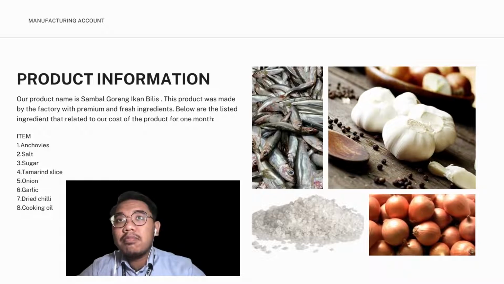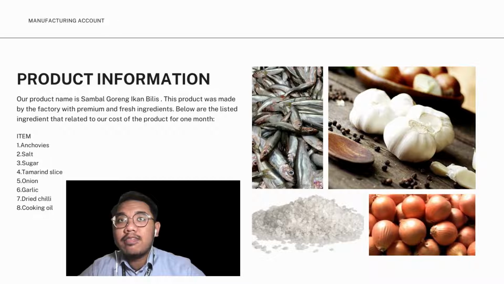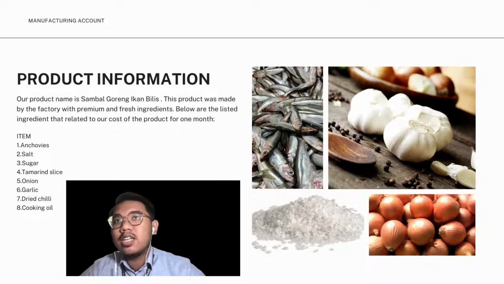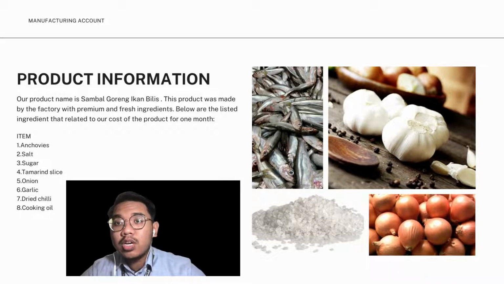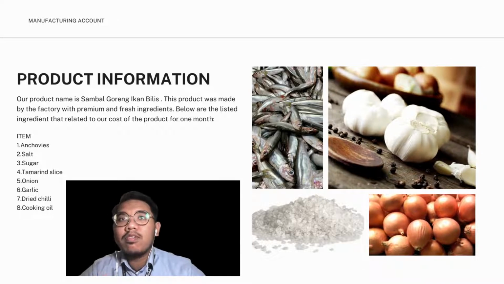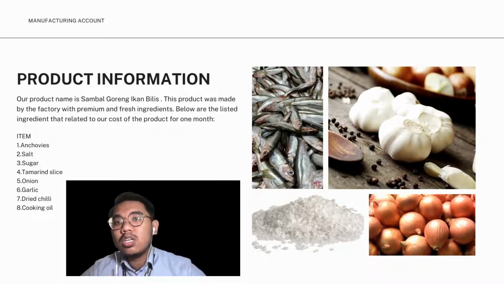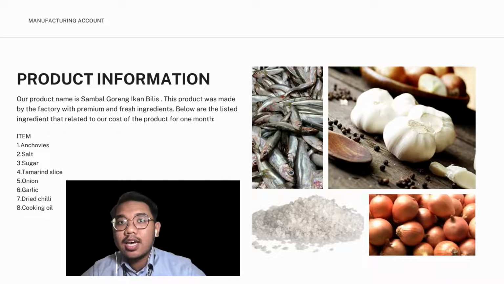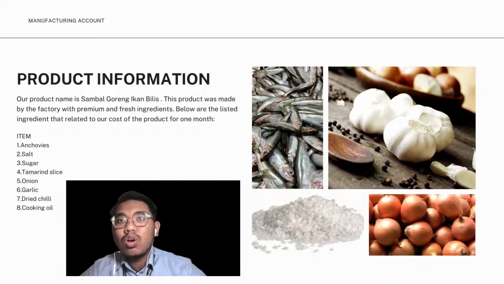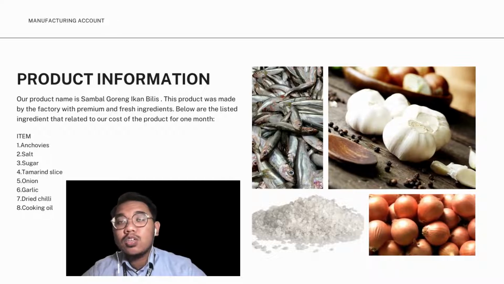Next I will talk about the product information. Our product name is Sambal Goreng Ikan Bilis. This product was made by the factory with premium and fresh ingredients. Next, the product component, what the product is made of. The product is made of anchovies, salt, sugar, tamarind slice, onion, garlic, dried chili, and also cooking oil. These are the raw materials to make the sambal goreng ikan bilis.